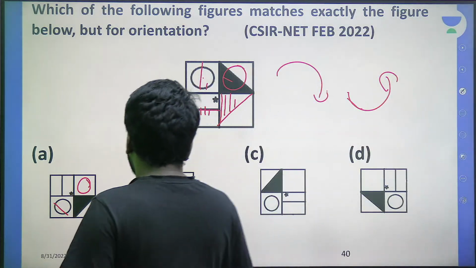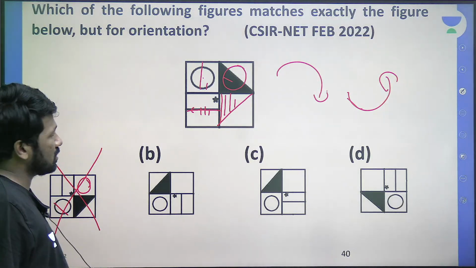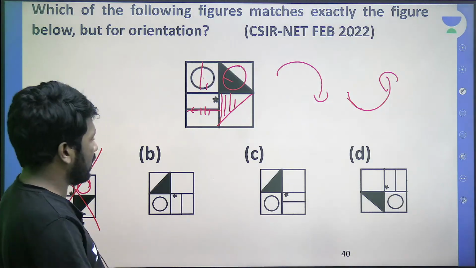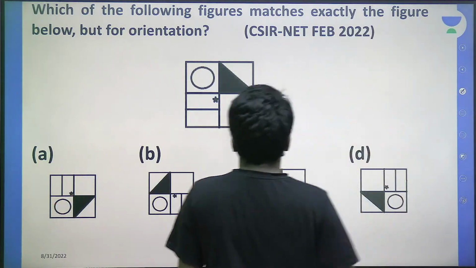That is why option A can be eliminated. Here elimination is better because we don't know how many rotations are done. Otherwise, fixing an image, that way also you can think. There are different ways. Those of you who are getting confused, that is what I will suggest to you.